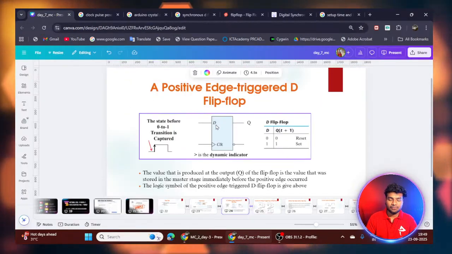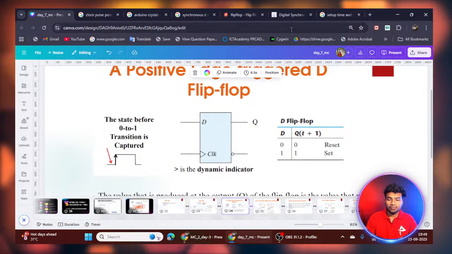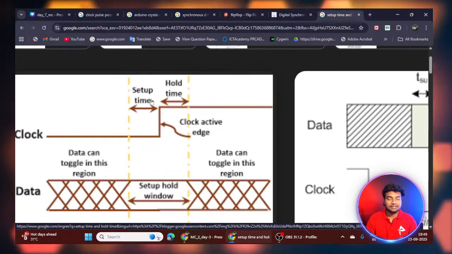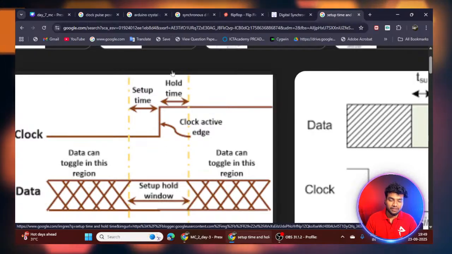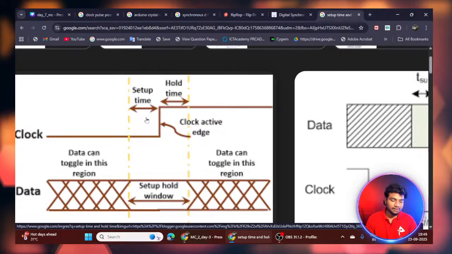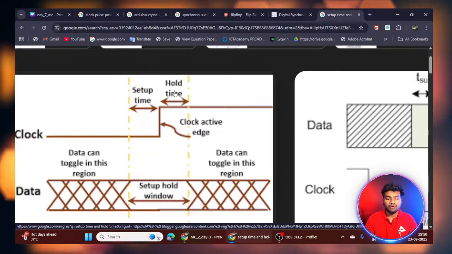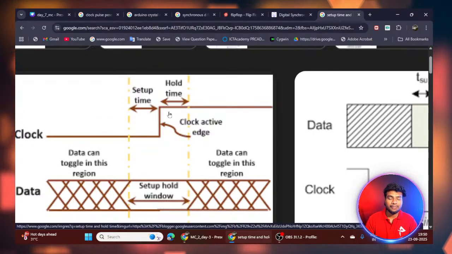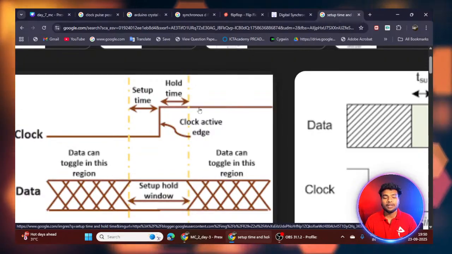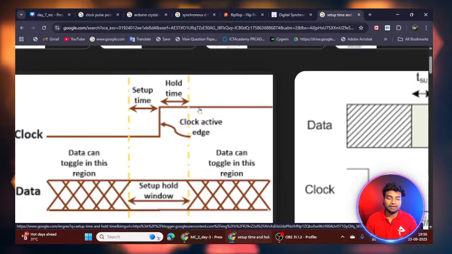So at the positive edge of the D flip-flop, the particular signal must be stable. The input signal D must be stable during the setup time and hold time. If any instability occurs, you will get the metastability state. I hope that's clear. The signal must be in a stable state during setup time and hold time; only then will you get the correct results, otherwise you will get unwanted metastability results.